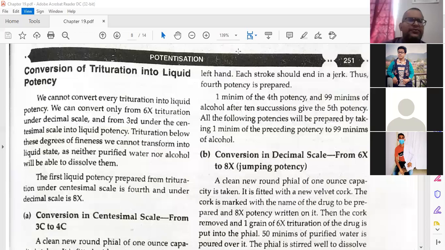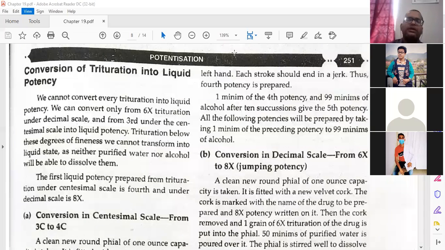We cannot convert every trituration into liquid potency. I told you 1C, 2C, 3C. We can convert only from 6x trituration under the decimal scale and third under the centesimal scale into liquid potency. These things you underline, you need to remember. In the decimal scale, from crude drug you will make 1x, 1x to 2x, 2x to 3x, 3x to 4x, 4x to 5x, 5x to 6x, and after 6x, if you want liquid potency, you can convert it. You need to remember it.